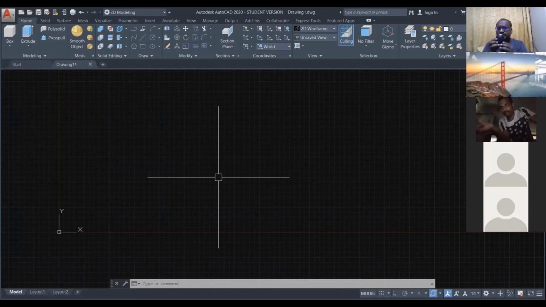But here there are three parts: left, right, and middle. The left button is always for picking or selecting points. The right button is always for enter or options. I will teach you how it works later. The middle button works for zoom.